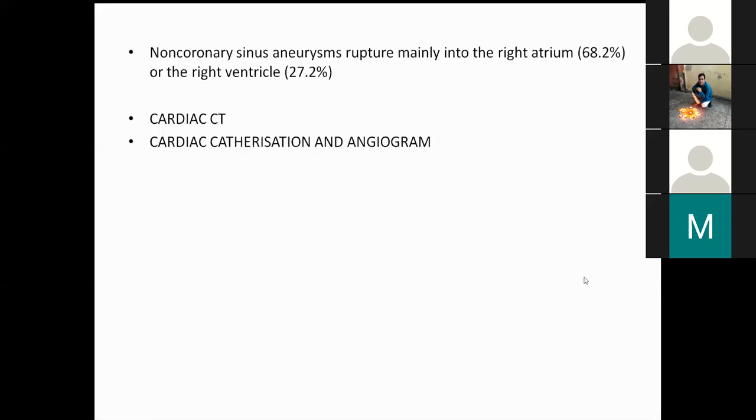Cardiac catheterization is always done, not specifically for this, but when you are taking the patient to the cath table for a device, you will always do an angiogram. Also, if the patient is grown up, there is a setting for coronary artery disease beyond 40 years of age.